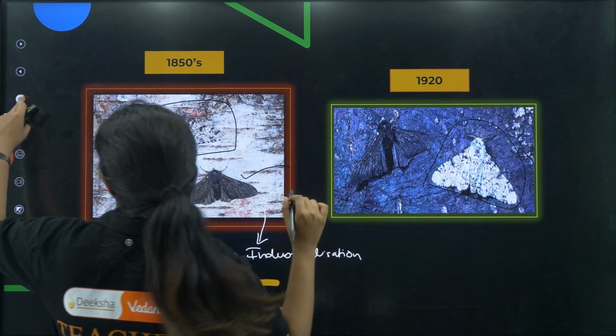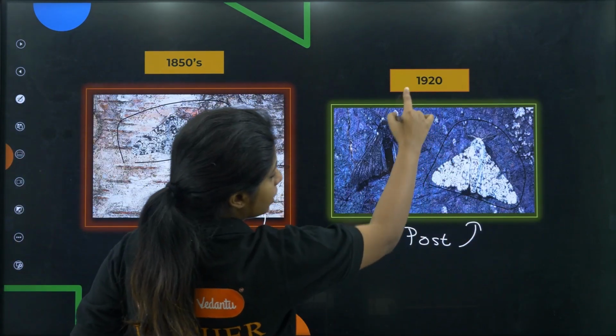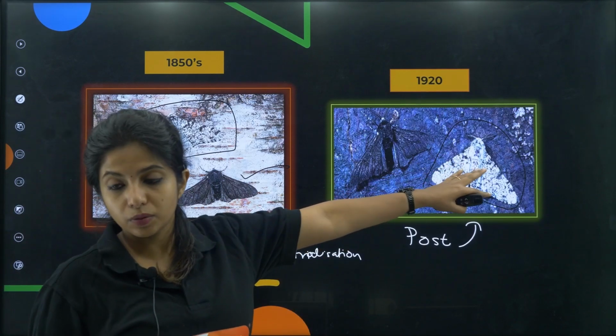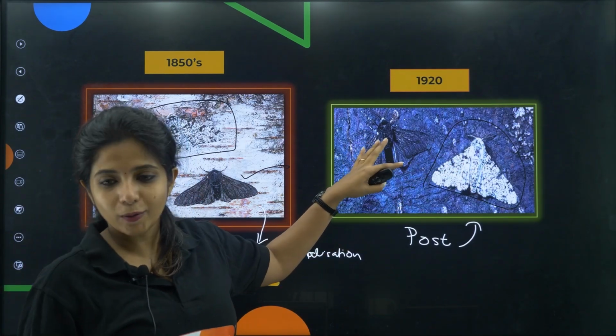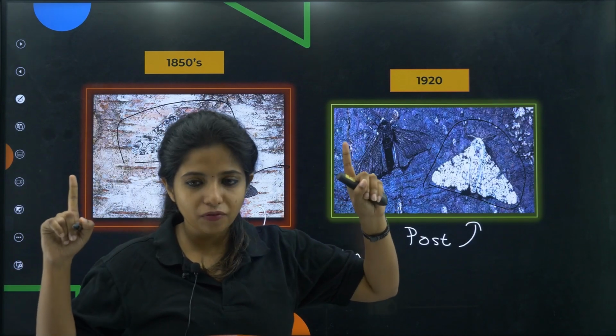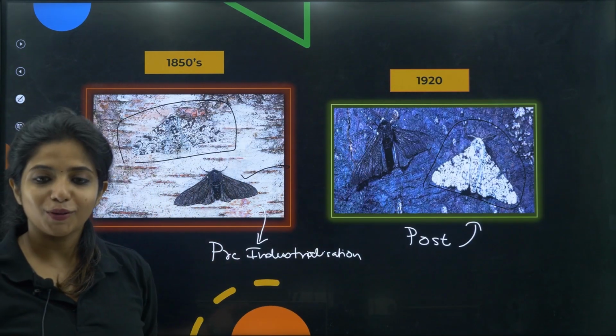Now over here, if you see the white moth, poor guy. After this is post-industrialization. Over here in the 1920s, you see the white moth is clearly visible against a dark background because it's a contrasting background, whereas the black one is like, happy, I am surviving, champ, this time it's your turn to die. So that is what is happening over here.